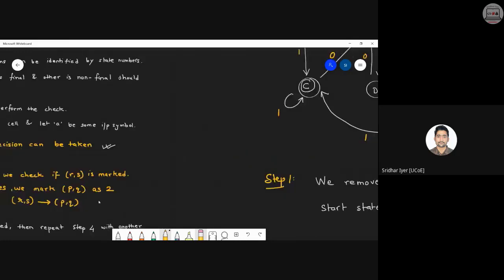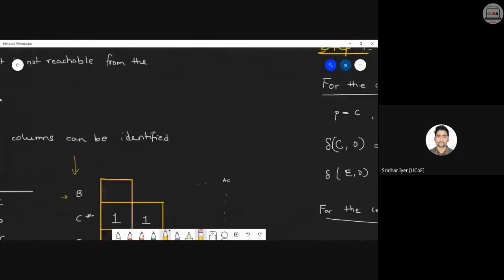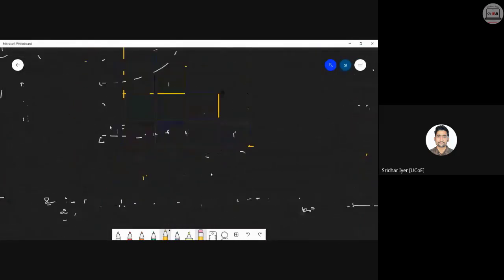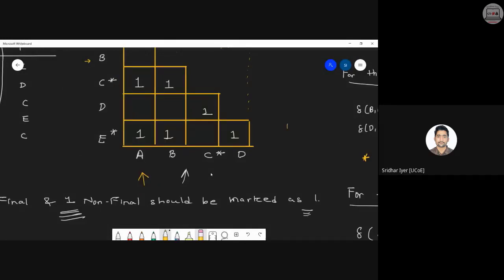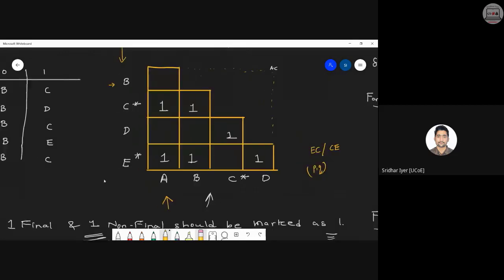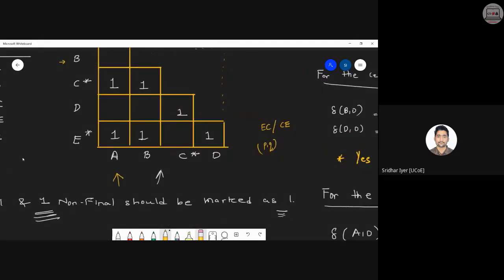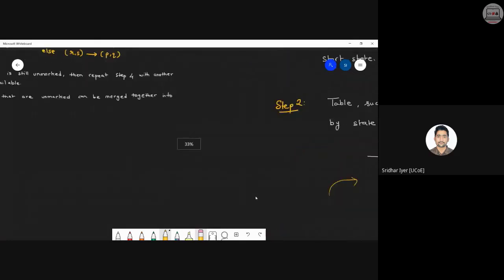So over here, what are the unmarked cells? You can simply refer to this box over here. I'm starting with this intersection EC, or you can call it CE. Right now this is my (P, Q). If I consider EC or even CE, those will be my (P, Q) respectively. And a is nothing but the input. Over here we have inputs in terms of zeros and ones. So it will be P on 0 and Q on 0. Clear with this?